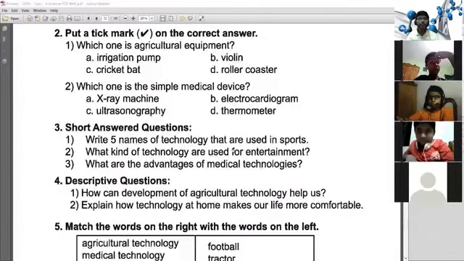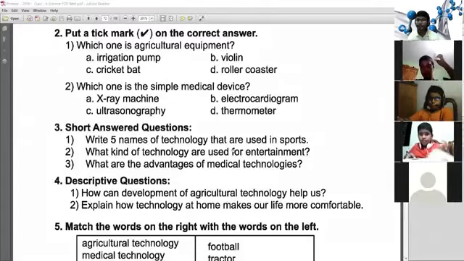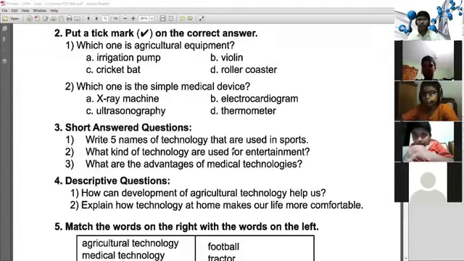So there are 3 short questions in the chapter. Write the 5 names of technology that are used in sports, but I know that you can write 50 names of the technology that are used in sports. It is possible, you know that. What kinds of technology are used for the entertainment? What are the advantages of the medical technologies?